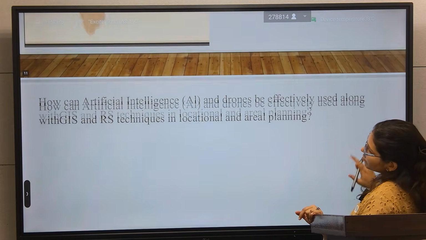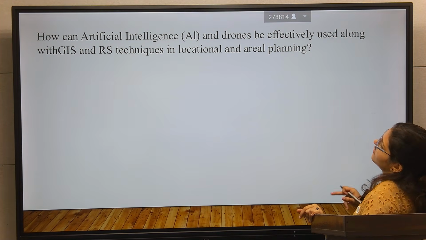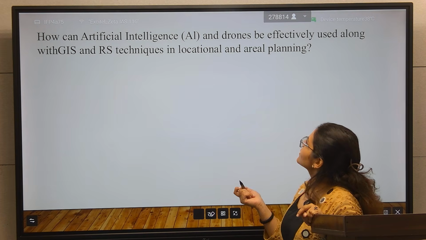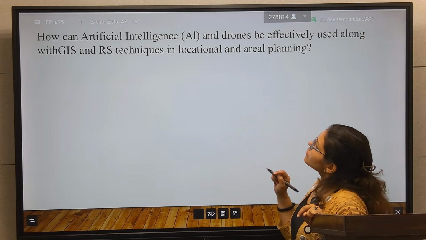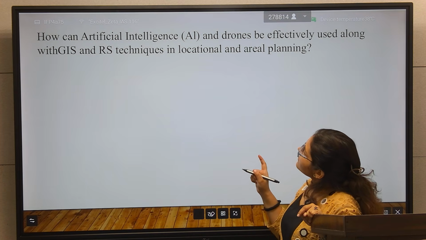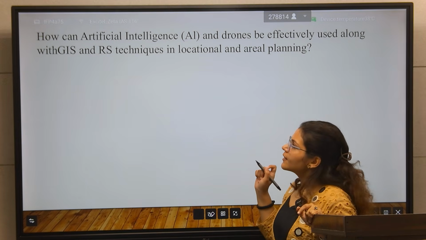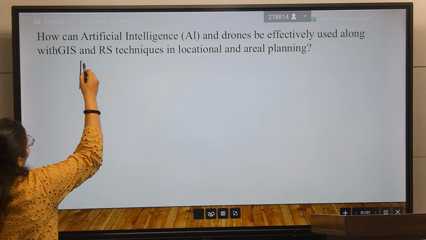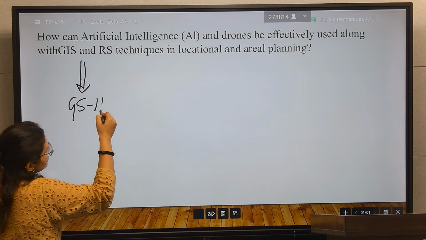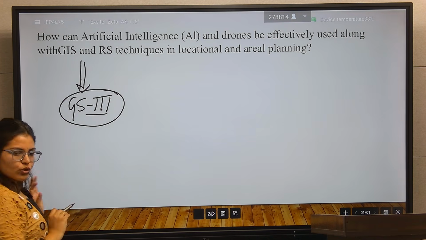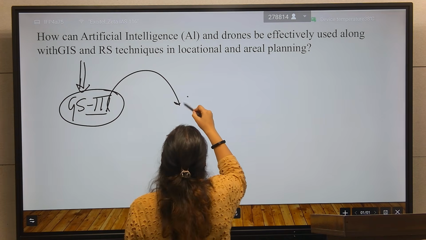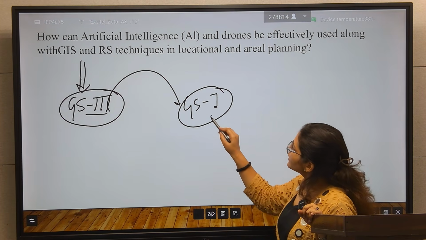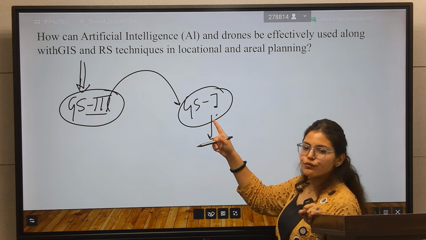After that, the question. This is also a 15 marker question: how can artificial intelligence and drones be effectively used along with GIS and RS techniques in location and aerial planning? So this is a GS3 question, but it is asked in the GS1 paper. So you will write this question from the perspective of GS1.